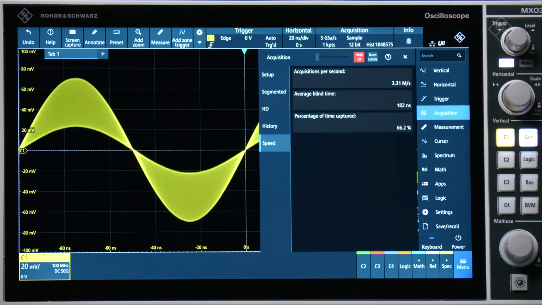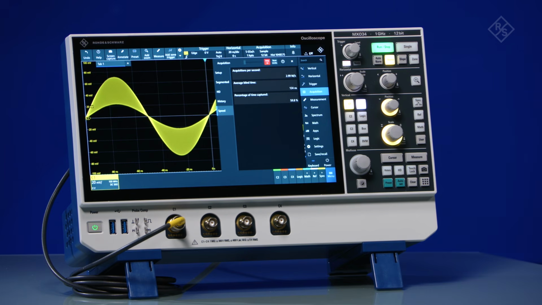If you need an even faster update rate, you can turn the scope into free run, which allows the scope to run even faster. So, how fast is fast? That's going to depend on the speed of your signal you're trying to capture and your scope settings. But a faster update rate will give you less blind time and capture more of your signal.